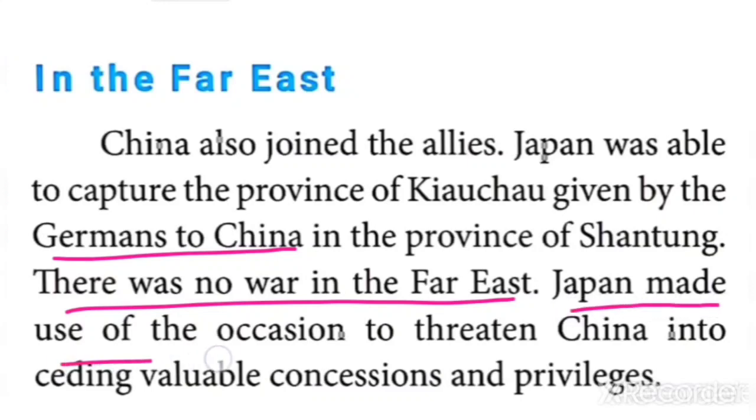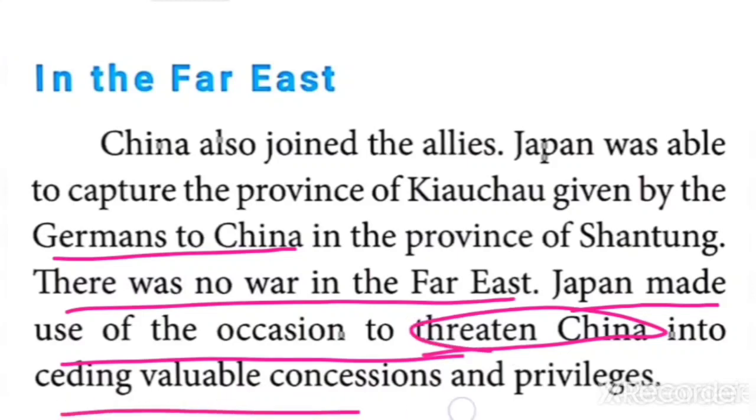Japan made use of the occasion to threaten China, often threatening China into ceding valuable concessions and privileges, in order to get them. So these are the things given in the Far East paragraph.